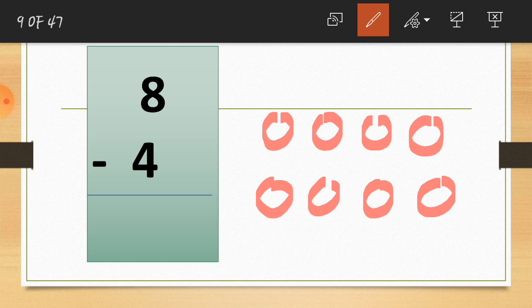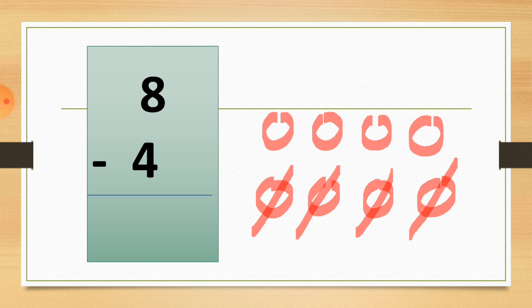So how do we cut 4 numbers from it? Let's see how to cut. 1, 2, 3 and 4. So students, I cut 4 circles from the 8 circles. How many circles do we have now? Let's count: 1, 2, 3 and 4.